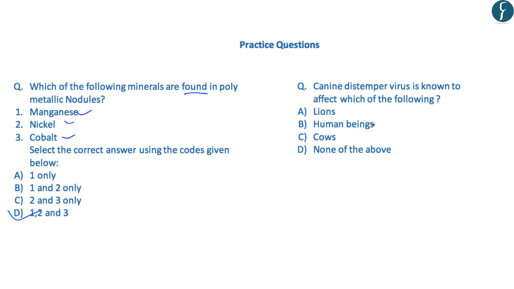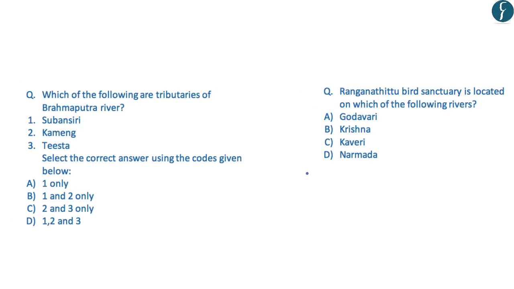The second is that the canine distemper virus is known to affect which of the following? So as we have learned in today's discussion, it is known to affect the lions and there is a threat that it can affect the tigers also. So the correct answer is A. After this, you should try both these questions and the answer will be displayed after 5 seconds.